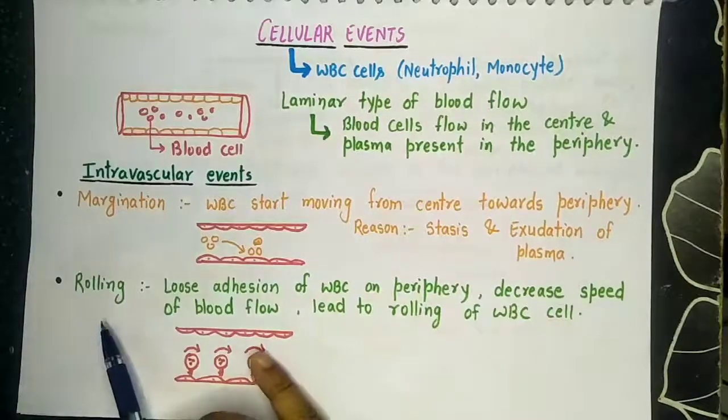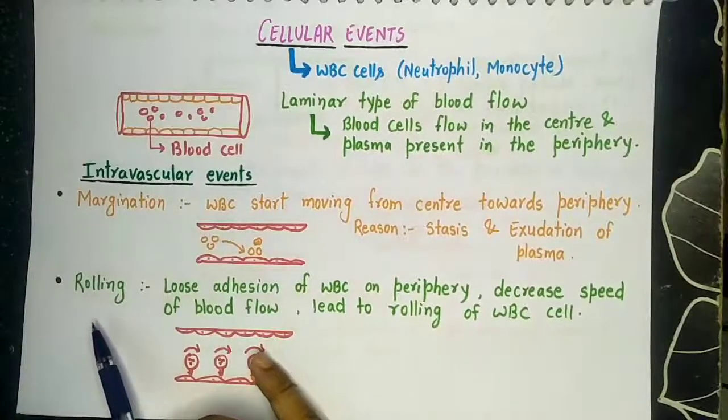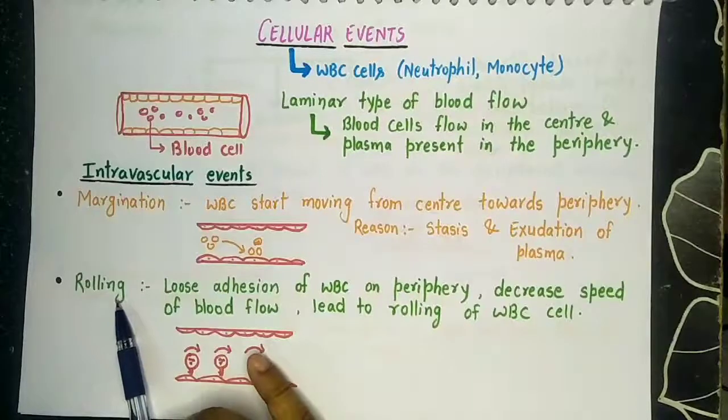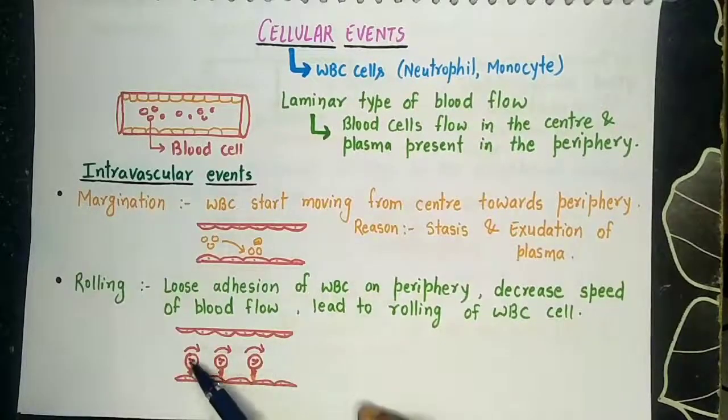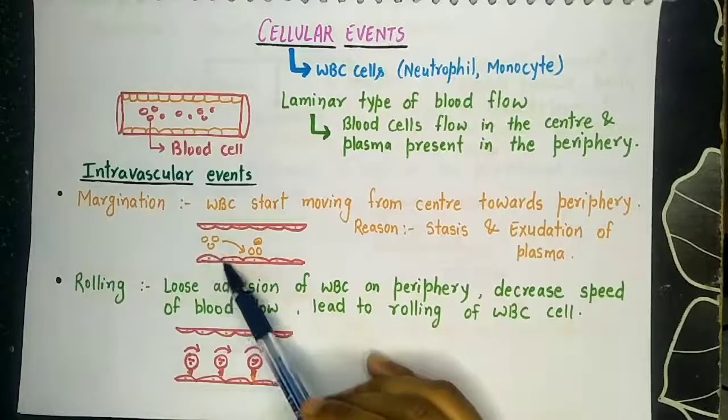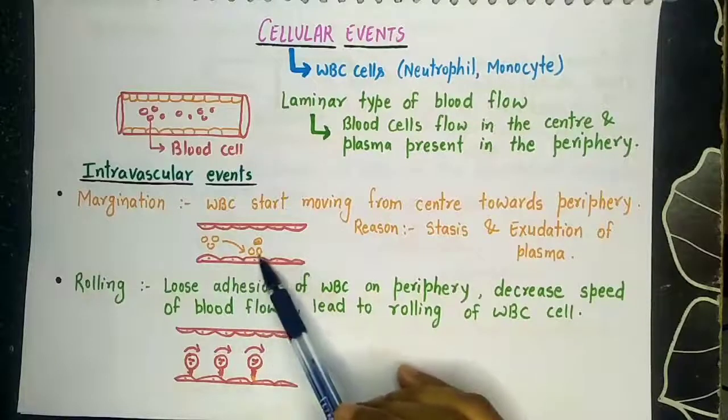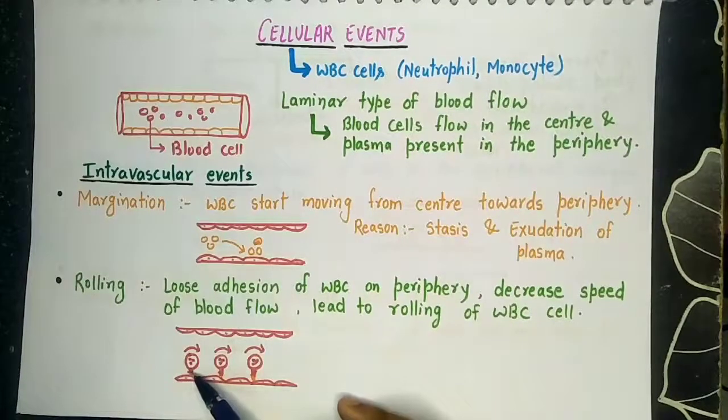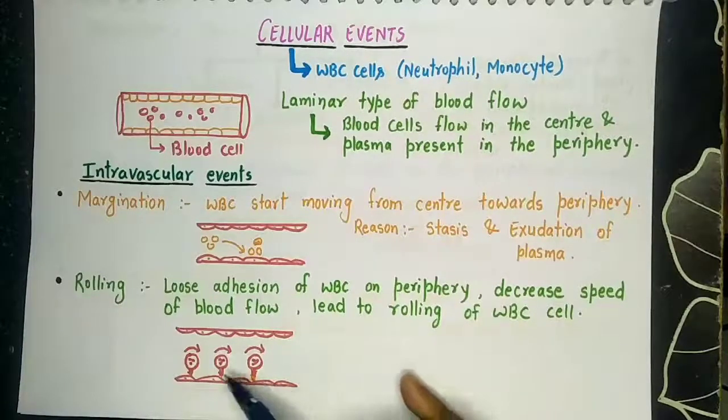The next step in intravascular events is rolling. Rolling means the WBC first came to the periphery. Now at the periphery they will start rolling. There will be loose adhesion between WBC and the endothelial cells at the periphery.